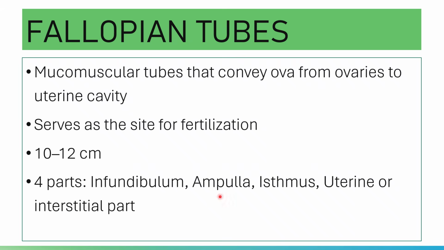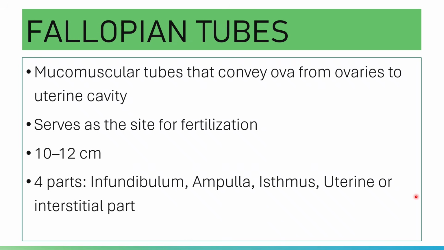The infundibulum is a funnel-shaped part that lies adjacent to your ovary. It has finger-like projections known as the fimbriae.